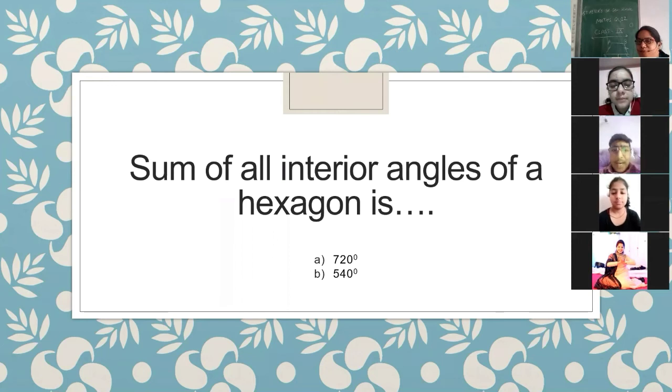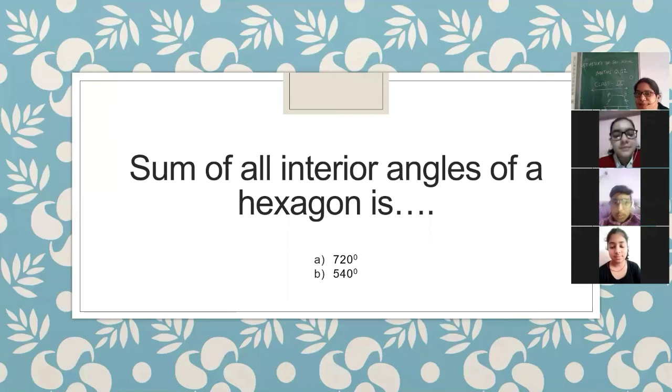Ma'am, of which hexagon? Yes. Just try to speak in English also a little bit. Okay. Yes, the sum of all interior angles of a hexagon is? It is? Okay, I am transferring this question to Tripti.